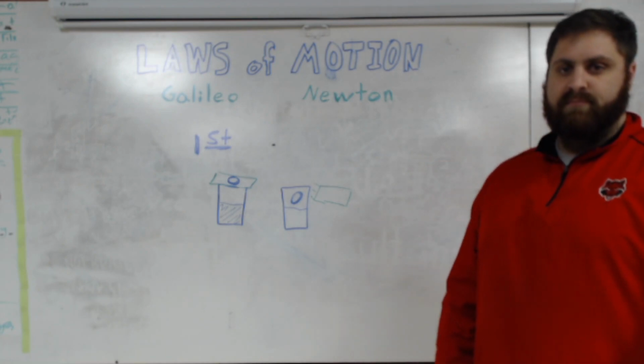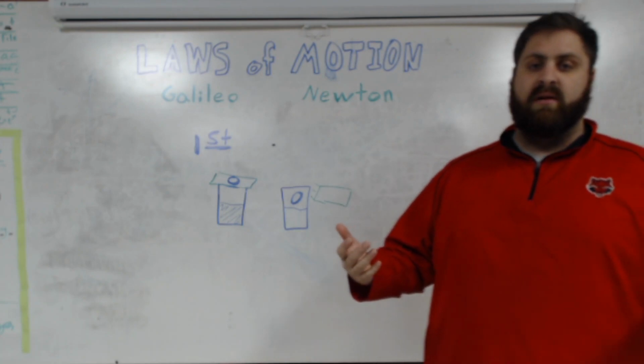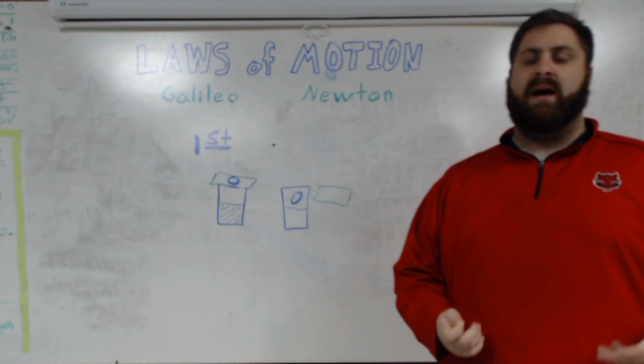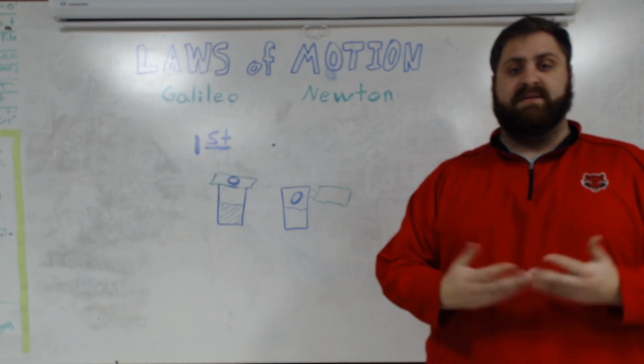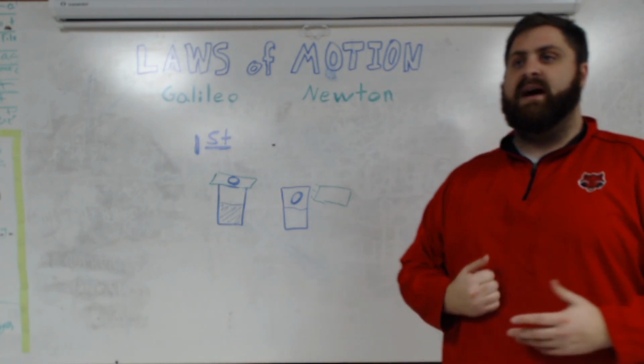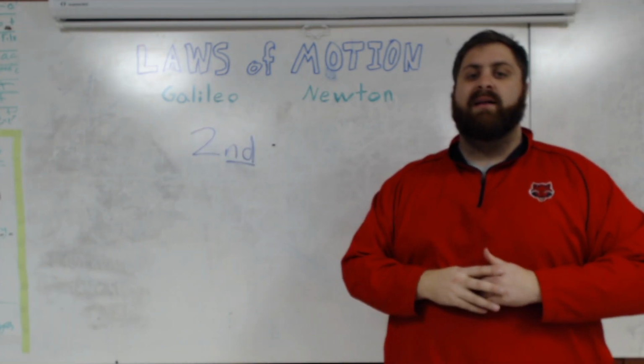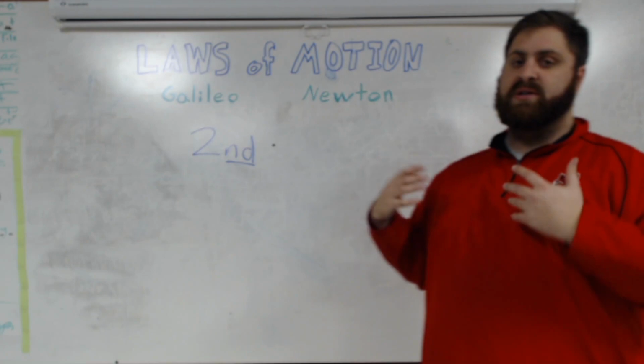And this law in general can be described by the word inertia. This is the tendency for an object to keep doing its thing. If it's moving, to keep moving. If it's sitting still, to keep sitting still. It's more technically defined as the resistance to change in motion. The second law of motion will give us our first formula.